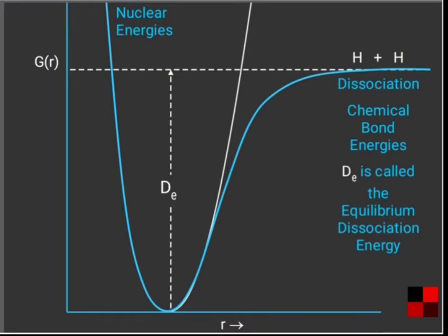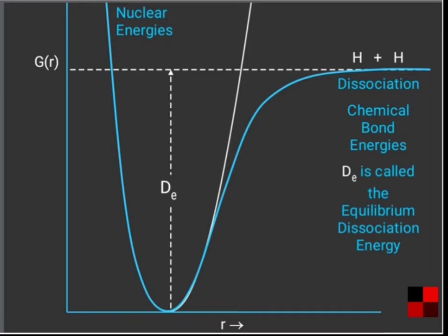When stretching is applied to H2, we get expansion of the bond between the two H atoms, and at one stage the bond breaks and we get dissociation of the H2 molecule into two atoms, H and H.